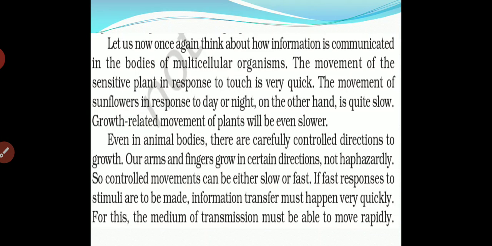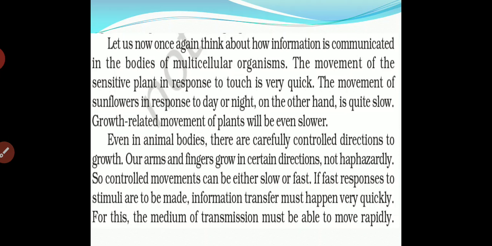Let us now once again think about how information is communicated in the bodies of a multicellular organism. The movement of a sensitive plant in response to touch is very quick. We know very well that some plants respond very quickly. For example, a sunflower grows toward the sunlight during the day, while at night, when the sun sets, it droops down. So it responds quickly to this natural characteristic, like the sensitive plant.